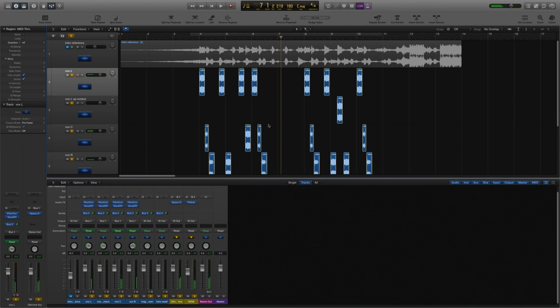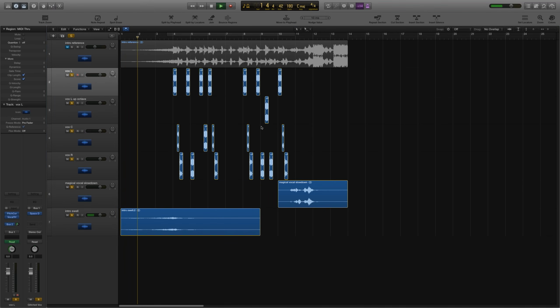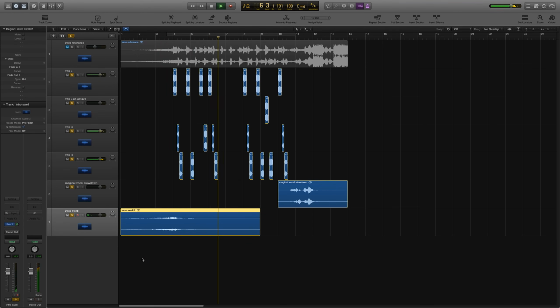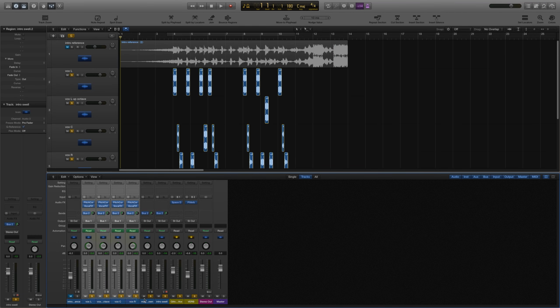Let's see what all this sounds like from the beginning with the effects in and everything. Yeah, so I pulled down just the overall level of the glitchy vocals. I'll actually pull down the track level a bit too.